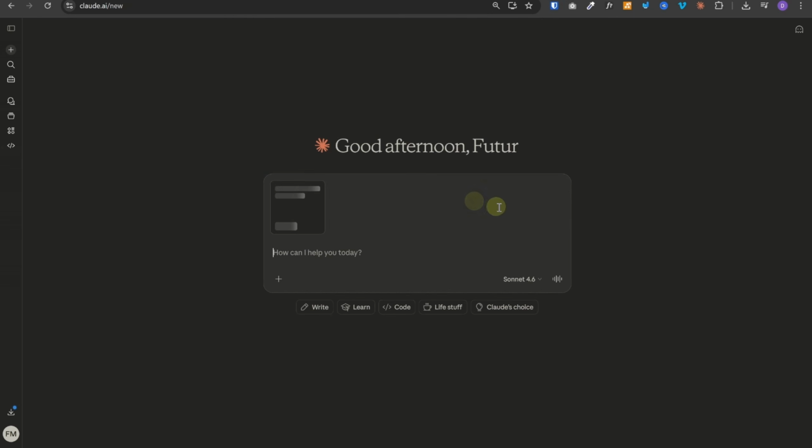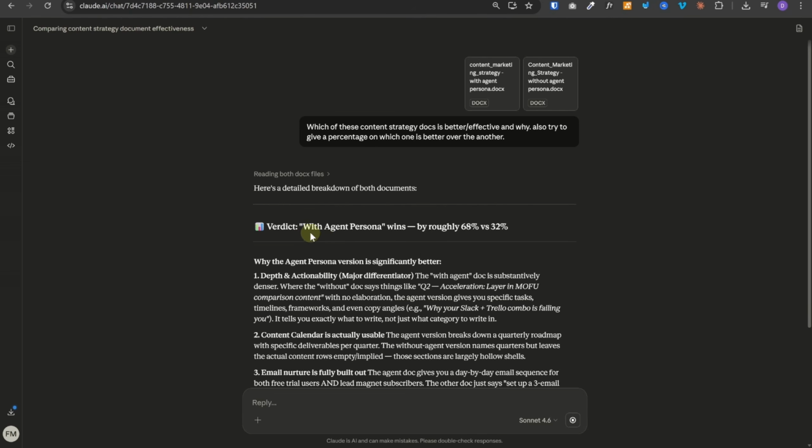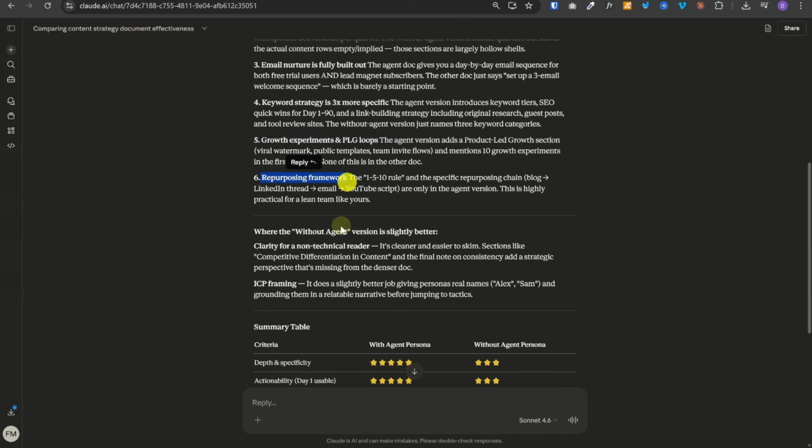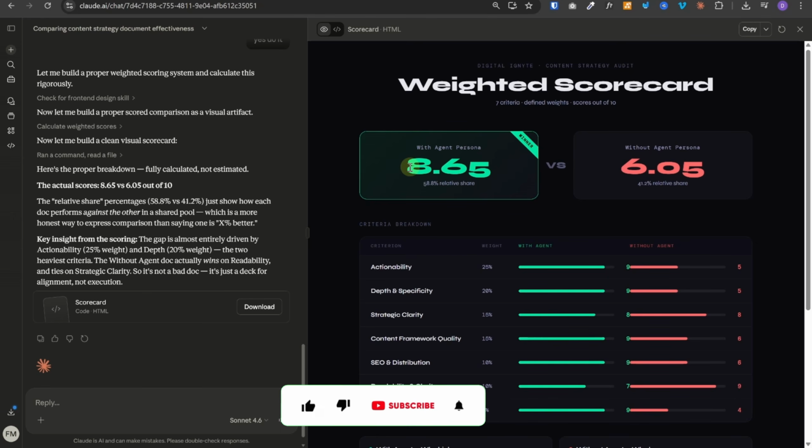Let's drop both of these files over here and we'll ask Claude itself to evaluate both of these and tell us which is better and why. And here we go. So it says, the doc with agent persona wins by roughly 68% versus 32%. And that is huge. The agent persona version is significantly better because of depth and actionability. Content calendar is actually usable. Email nurture is fully built out. Keyword strategy is 3x more specific. Growth experiments, PLG loops and repurposing framework. And this is the weighted scorecard. We got 8.65 versus 6.05, which is around a 60 to 70% increase in the quality.